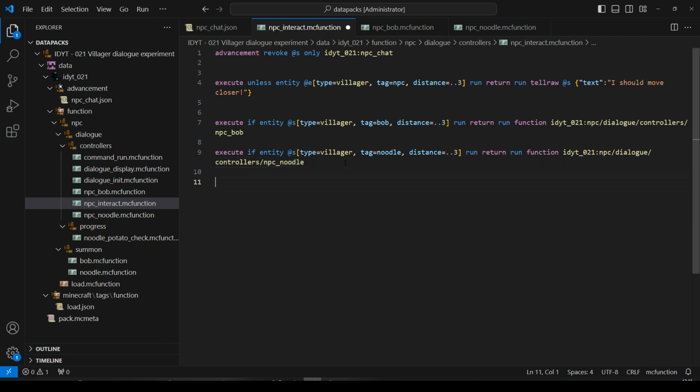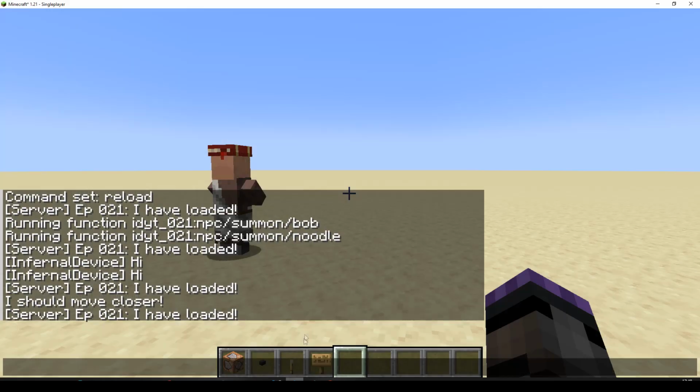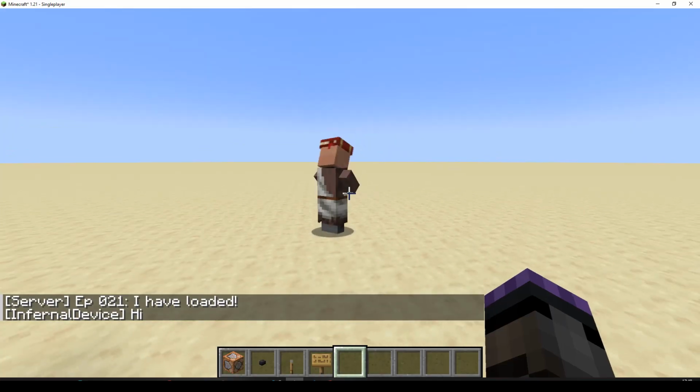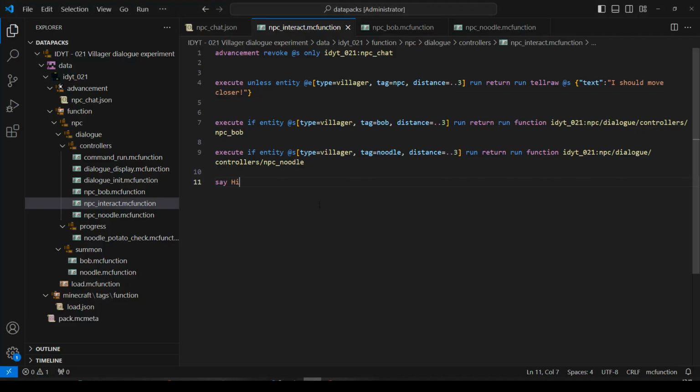Let's go here. I like to do say hi. Let's just do that. We'll go back. We'll do reload. Okay, we're definitely running that function. So we know this one's running. So if entity, well, here's the problem. We've got entity @s, should be @e. I was checking if I am a villager, which is kind of pointless.